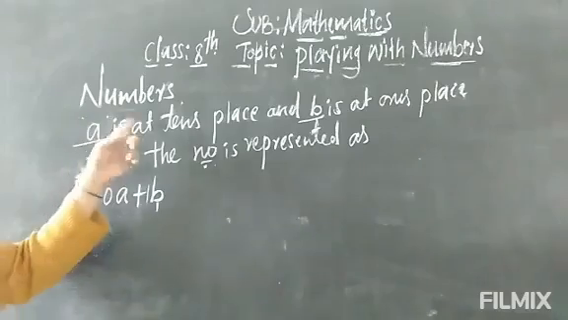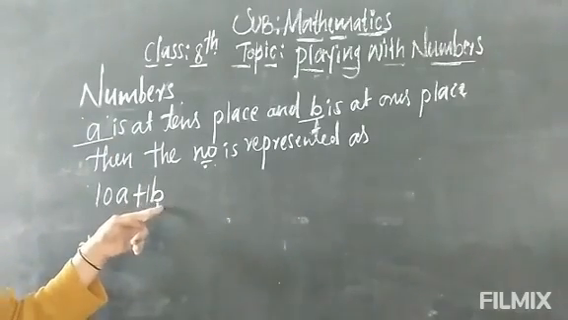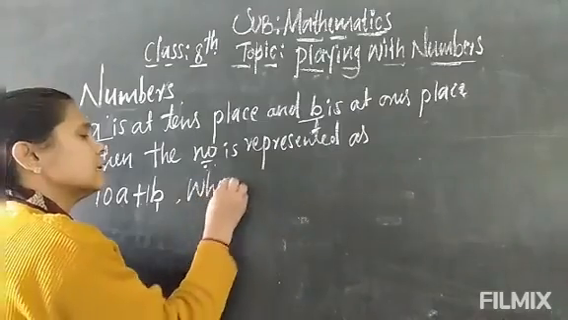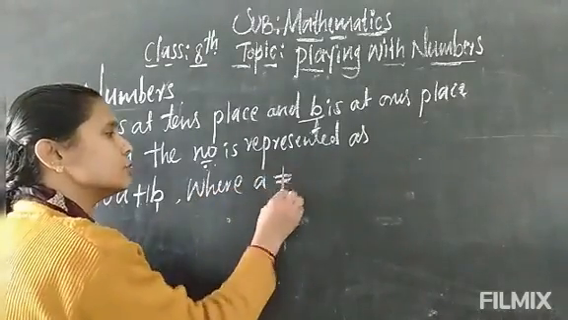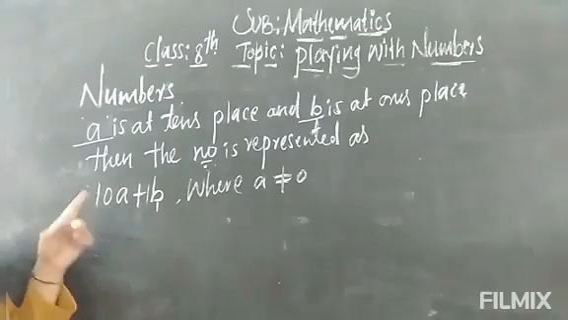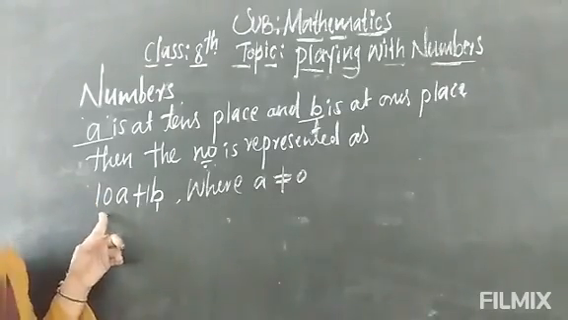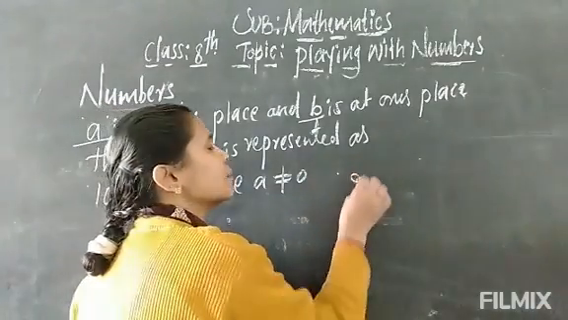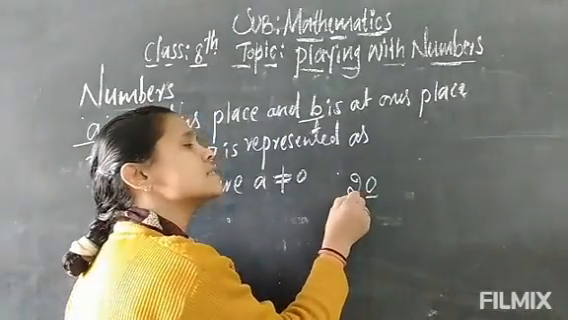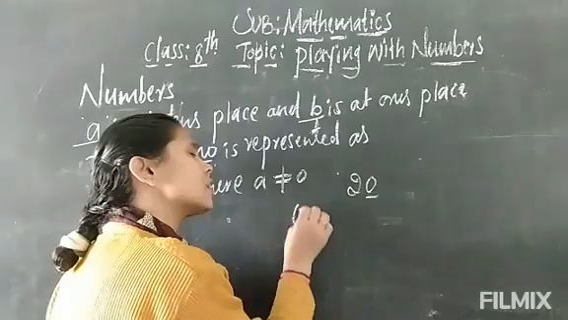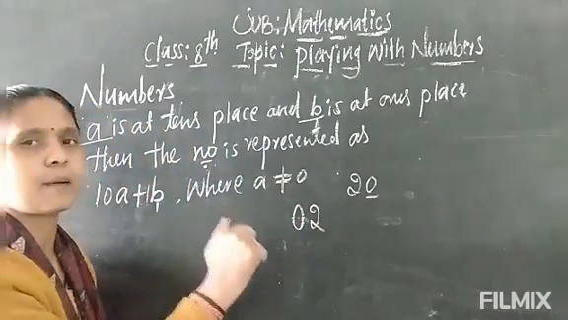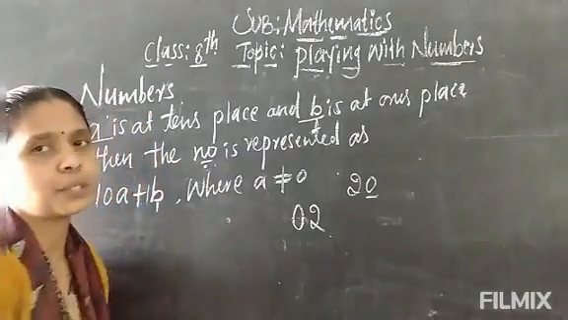A is in the tens place and B is in the ones place, where A is not equal to 0. We should not keep 0 in the tens place here, because we have taken a 2-digit number. If the ones place is 0 and the tens place is 2, then it becomes a 1-digit number, not a 2-digit number.